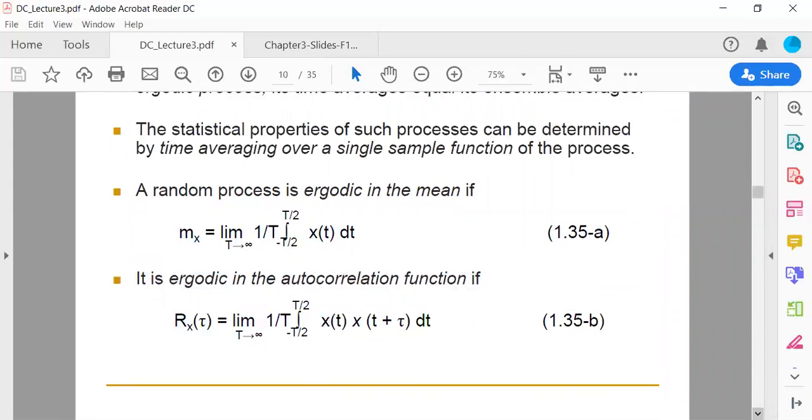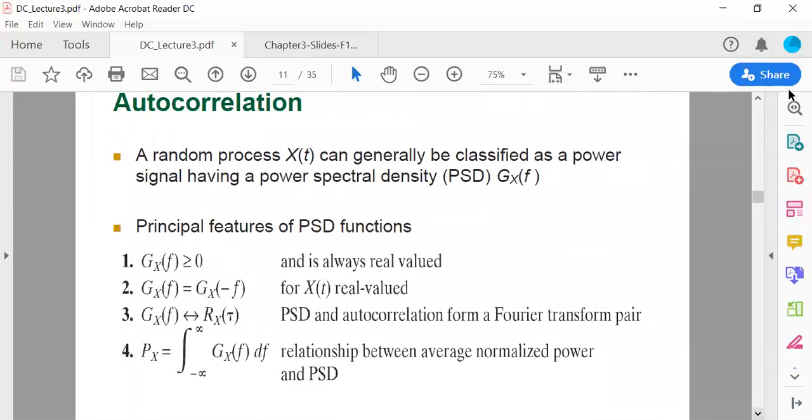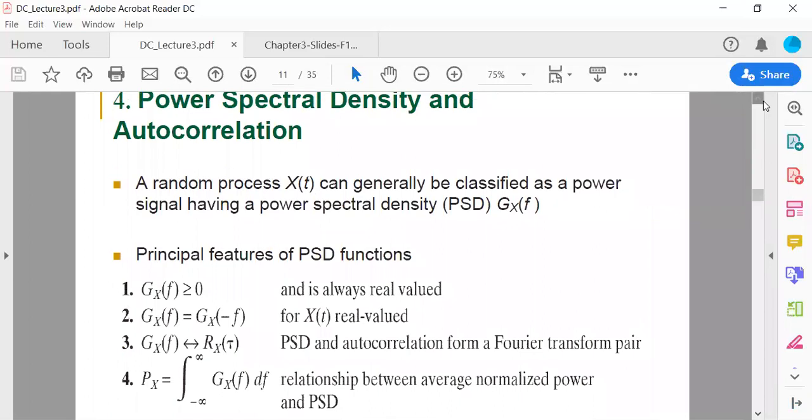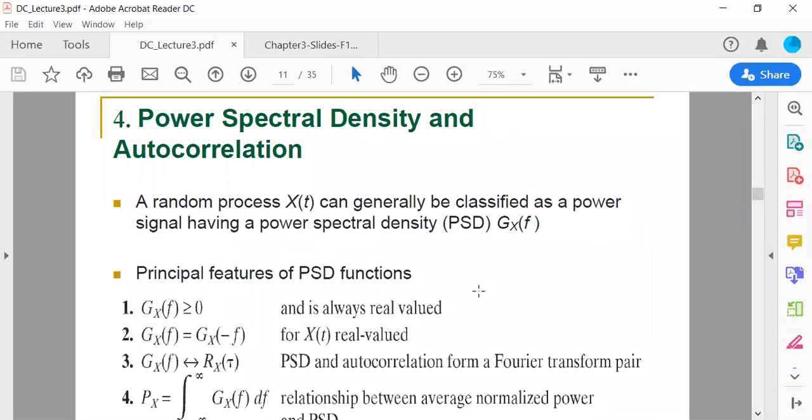Now, moving further, we're going to talk about the power spectral density and its relationship with the autocorrelation function. Remember, a random process x of t can generally be classified as a power signal having a power spectral density, called Gx of f, in the frequency domain. The principal features of the power spectral density are given below.